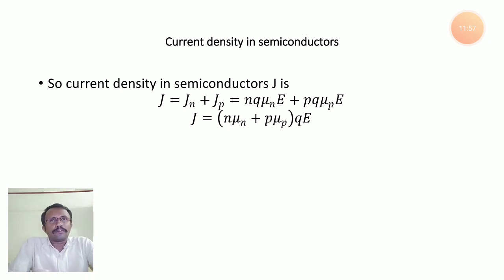Okay. So this is about current density in semiconductors. In the last two lectures and in this lecture, what we discussed in the first lecture was the classification of materials based on the energy band diagram. In the first lecture I clearly discussed the energy band diagram. It consists of three things: first, the valency band, the conduction band, and the forbidden gap or energy band gap. The forbidden gap is the gap between the valency band and the conduction band.